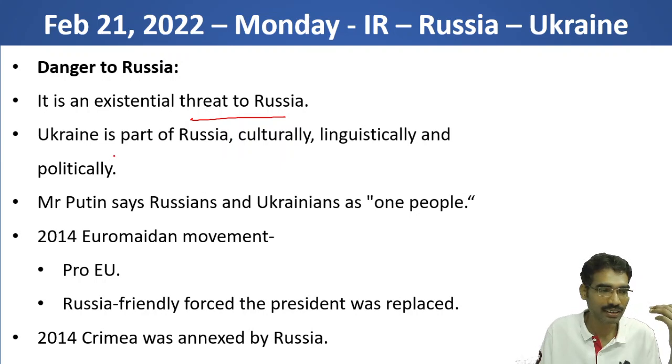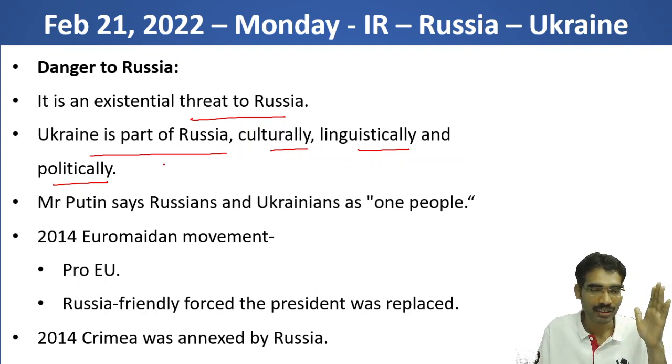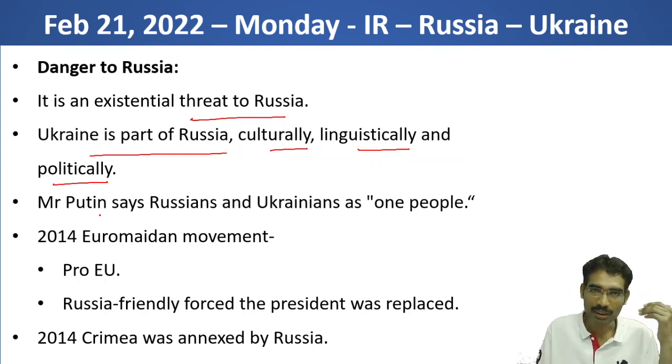So Russia says Ukraine is a part of Russia culturally, linguistically and politically. Now if Ukraine becomes part of NATO membership, that means the NATO forces are almost inside Russia. Mr. Putin also said Russians and Ukrainians are one people. So they will never allow NATO forces inside Ukraine.